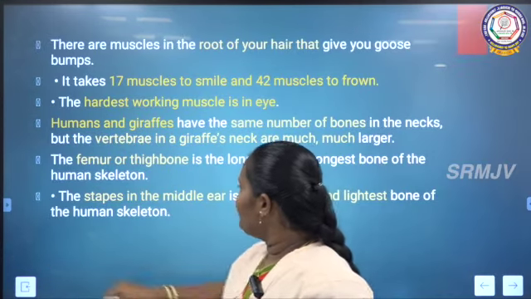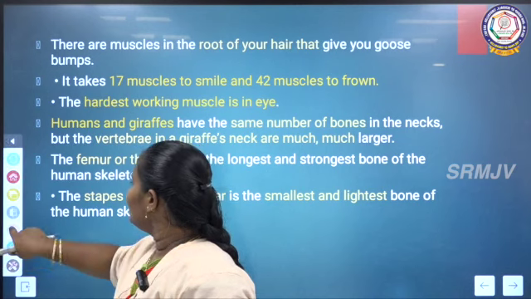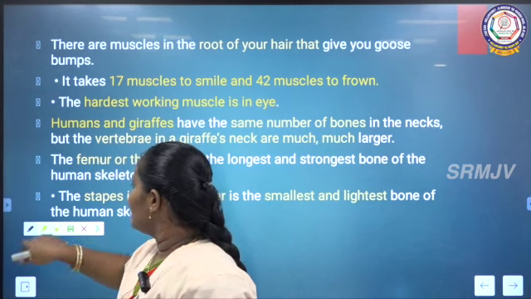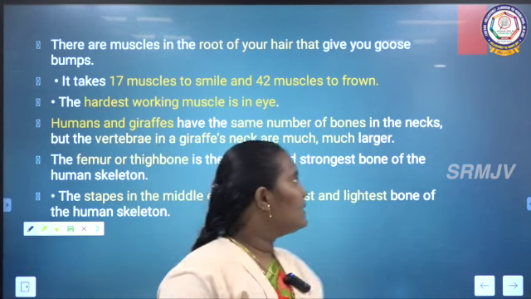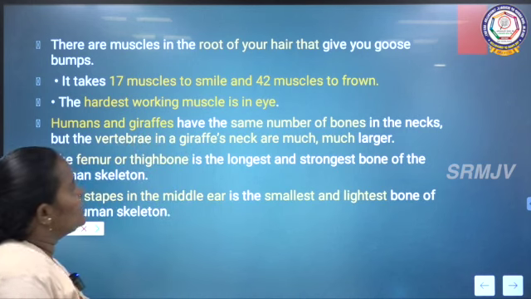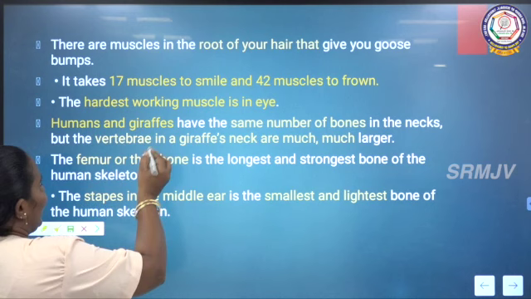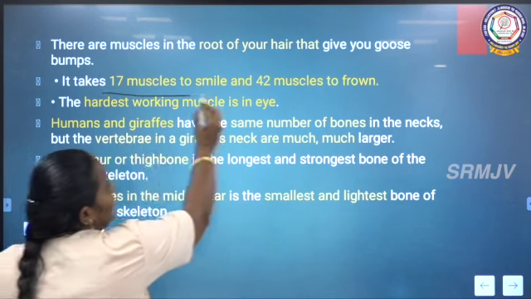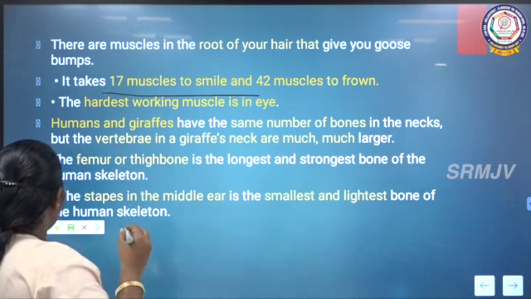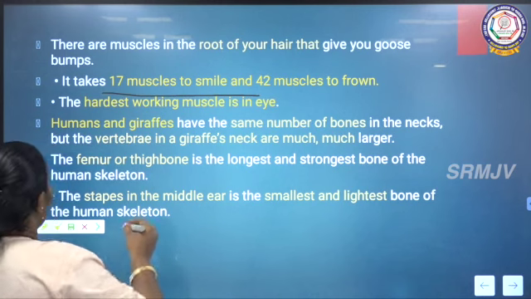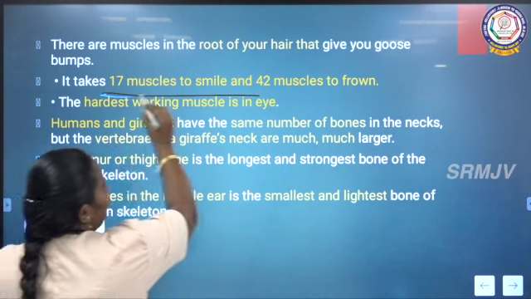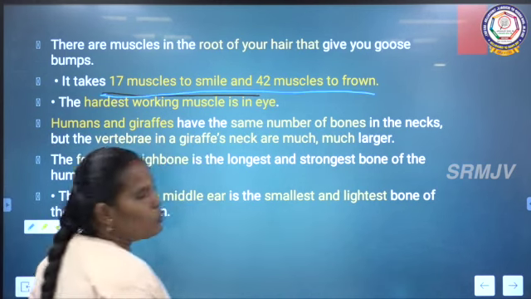Next are some extra points for this. There are muscles in the root of the hair, which make goosebumps on our body. Afterward, 17 muscles help us to smile.